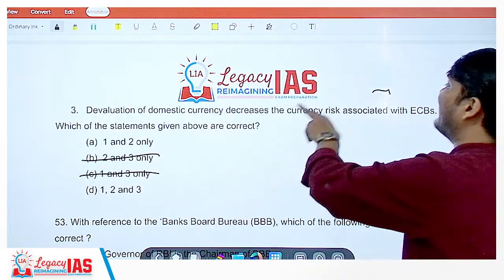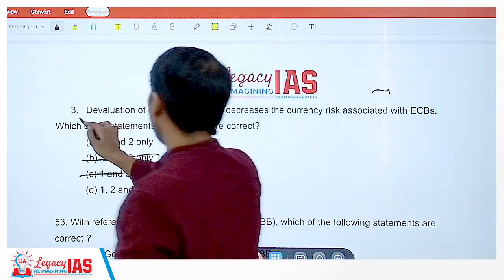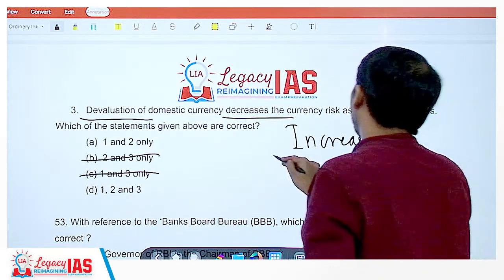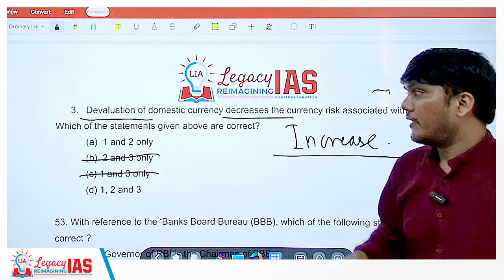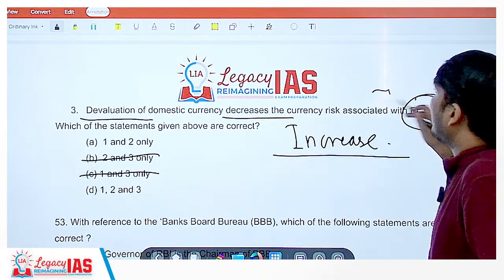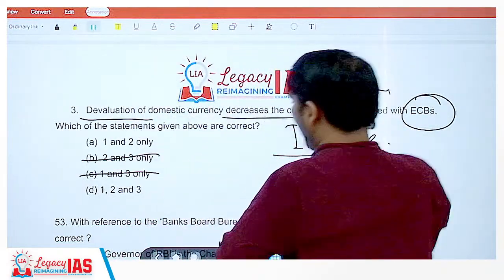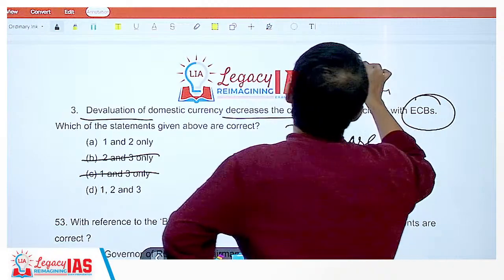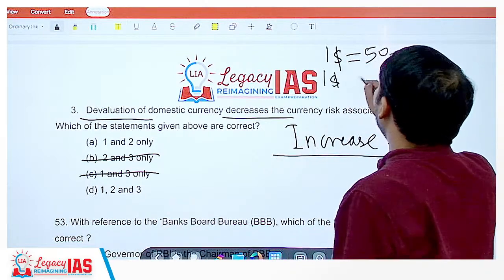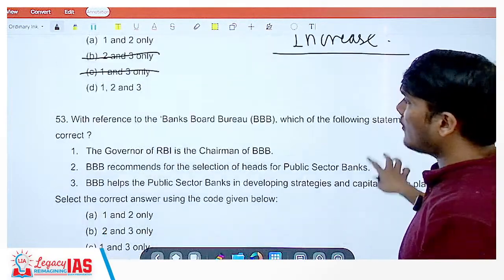Devaluation of domestic currency decreases the currency risk associated with ECBs. Wrong. Devaluation would increase the risk associated with external commercial borrowings, because devaluation of the Indian rupee means the dollar becoming costlier. You have external commercial borrowing, say you have taken $1 as a loan, and $1 earlier equals 50 rupees. Now the currency has devalued. Now $1 equals 80 rupees. So you have to repay a higher amount. The risk will increase. Okay.